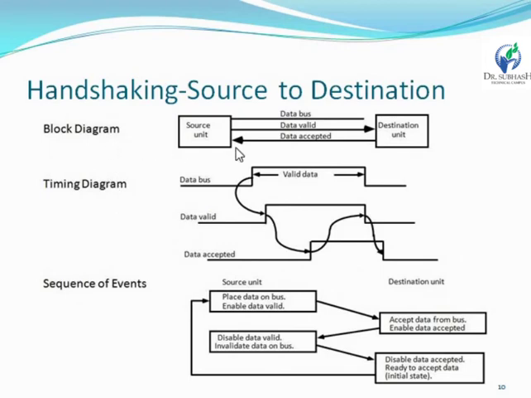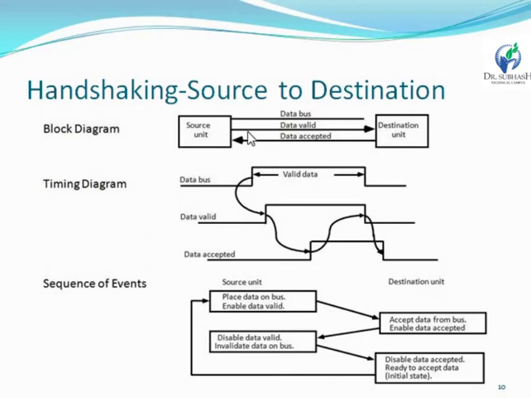The source unit transfers one signal. The signal name is "data will be valid." The destination unit receives the signal "data will be valid." Then it replies "data will be accepted." Then the source unit transfers the data on the data bus. So we can show that here the acknowledgement signal will be provided.